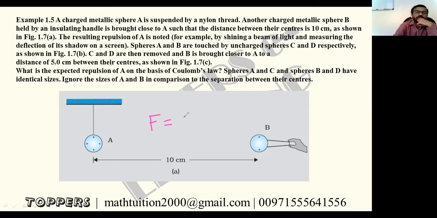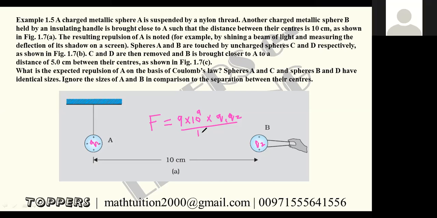What is that force? If the charge on A is Q1 and the charge on B is Q2, what will the force be? It will be 9 into 10 raised to 9, into Q1 into Q2, divided by the distance squared. What is the distance R? You have to change 10 centimeter into meter, right? 10 divided by 100.